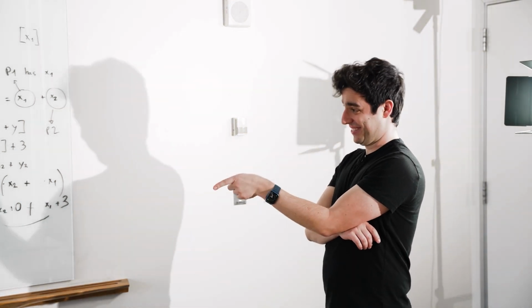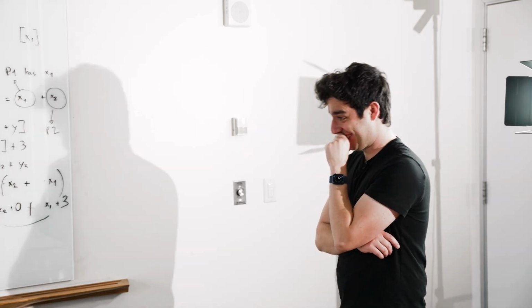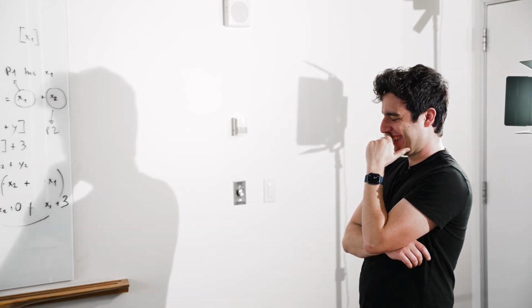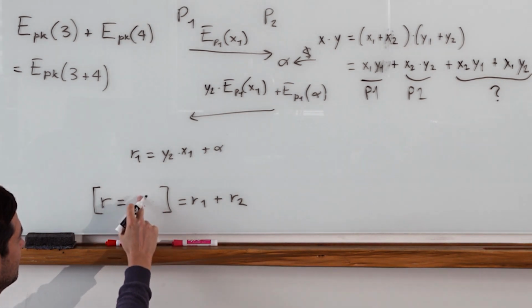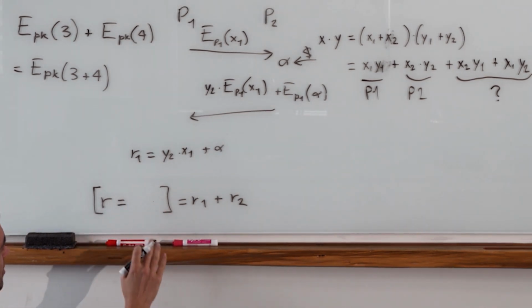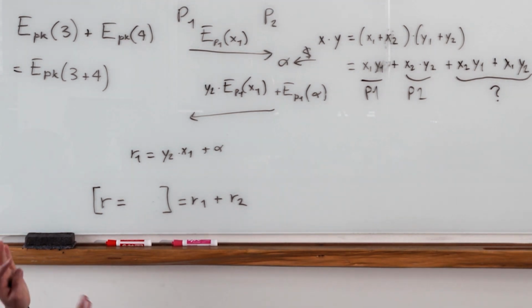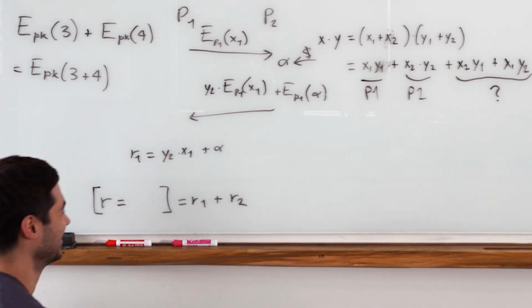Oh, right? Is that? Oh no, did I? Actually, I messed up here. R is not XY. It's only part of the equation here. So, okay, forget what I said. No, let's see it. Yeah, okay.